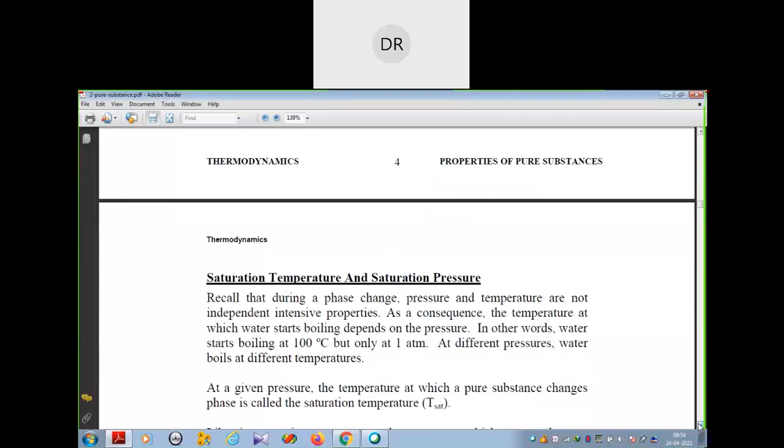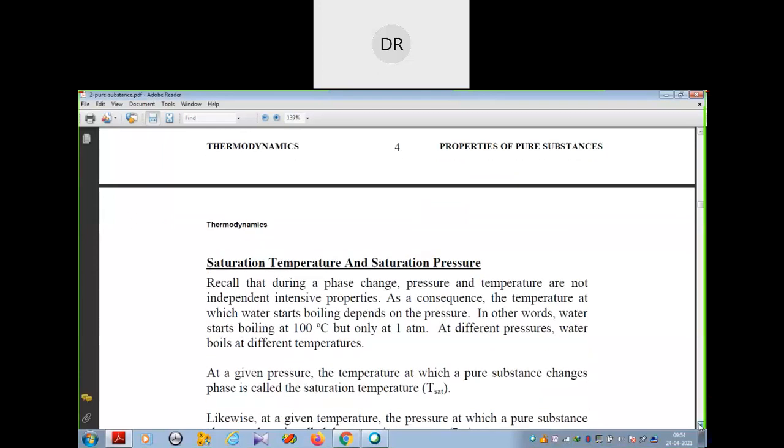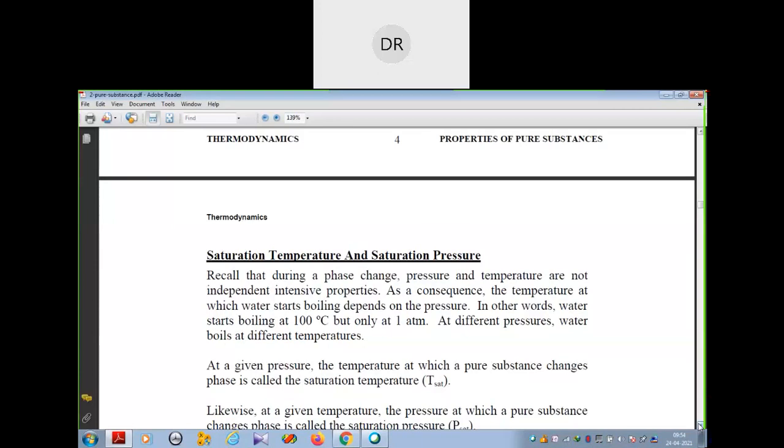Now we will study saturation temperature and saturation pressure. Saturation means the extreme limit. Saturation means it is completely filled with that solid or liquid, that is called saturation. Now here we have to know what is meant by saturation temperature and saturation pressure.